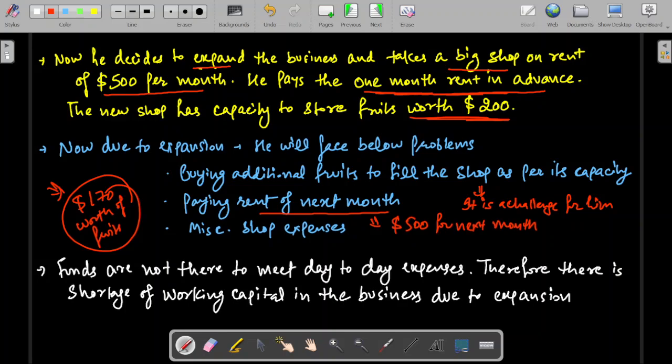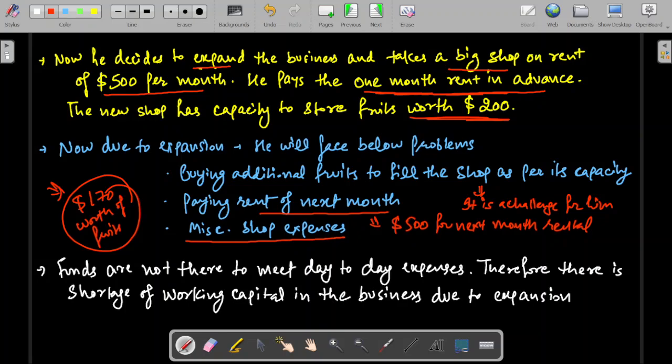Plus, we are forgetting the miscellaneous shop expenses. Now he is running a shop, so he must be employing 1 or 2 persons to help him out. There must be electricity expenses and other maintenance expenses that he has to incur per month to manage his shop. And not to forget, out of this business, he has to meet his personal expenses and personal obligations as well.